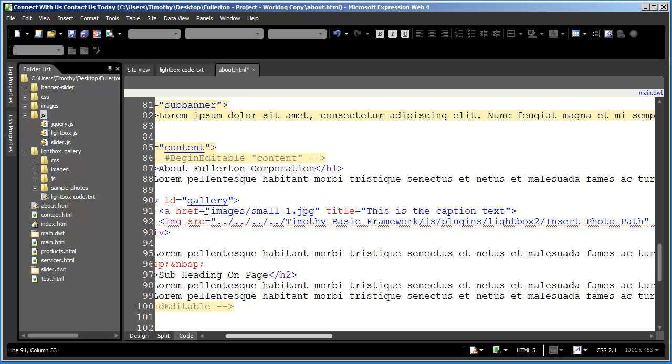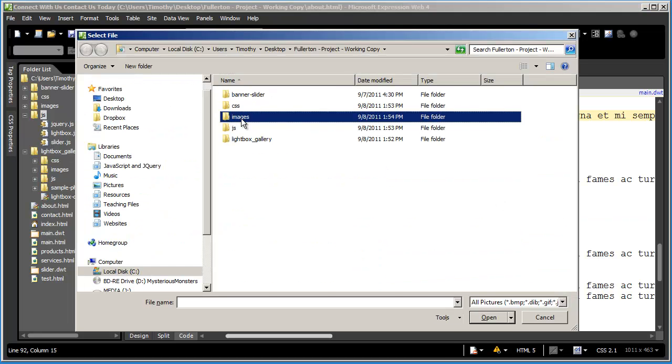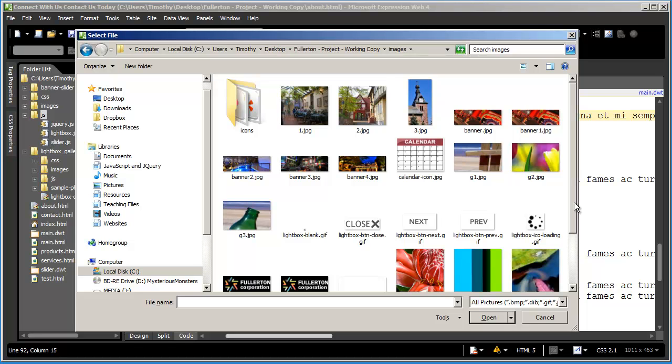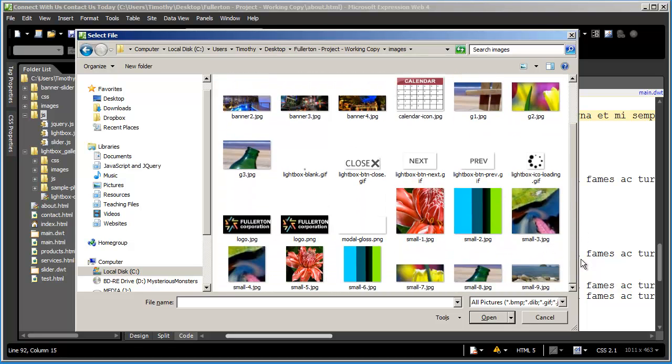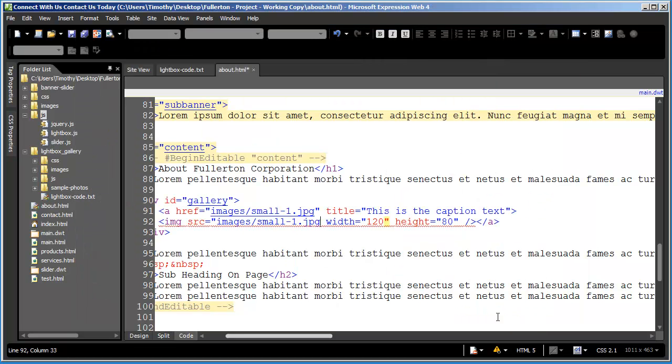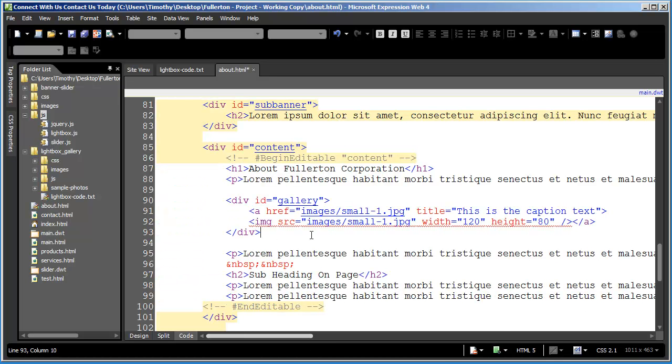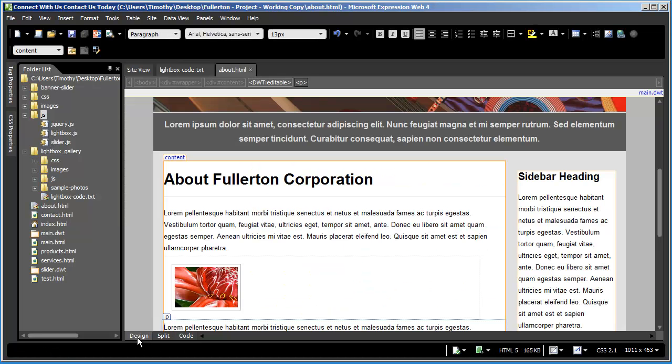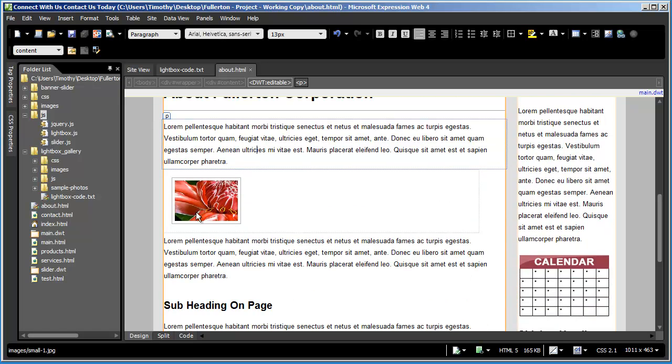And I'm going to do the exact same image for the thumbnail here. Highlight that, type a quote, do pick URL, go into my images folder, and in this case you can see we actually can see the actual images here. And there's small 1. I'll put that in there and type a closing quotation mark. And let's save this, and let's take a look at this in design view. And you should see your image there.